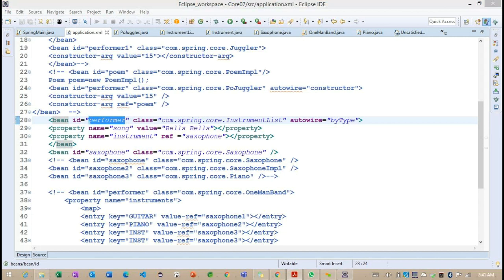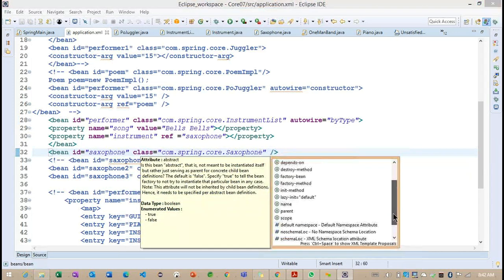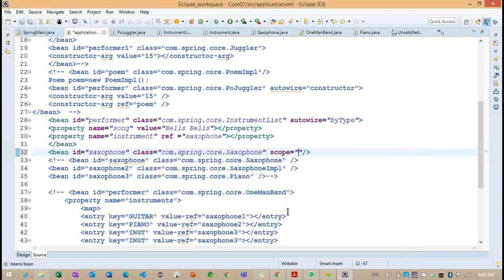What are the information we can change here? We can go for the stack source here and press control space. Now we can see we are going to have the scope attribute. So this is the scope attribute we are having, and here we can define the prototype.